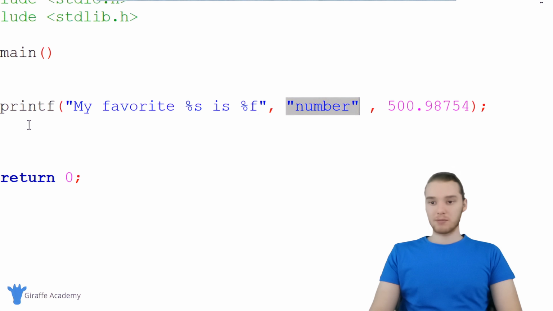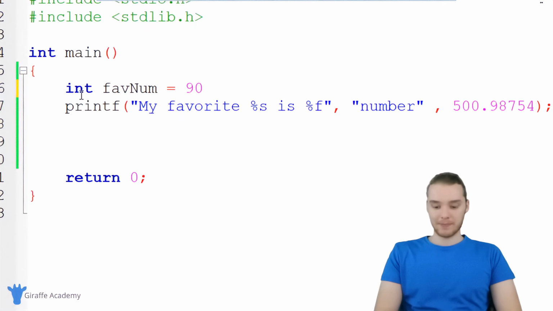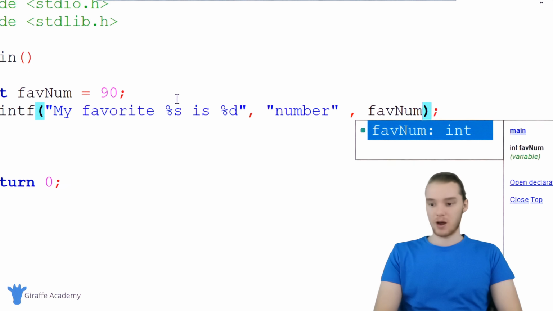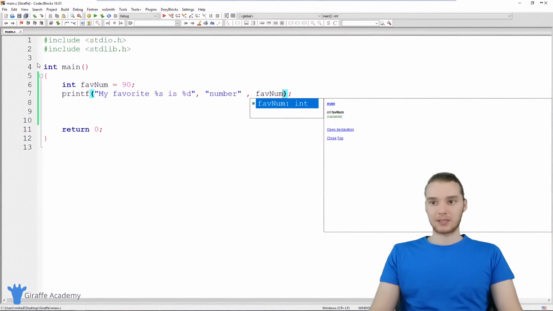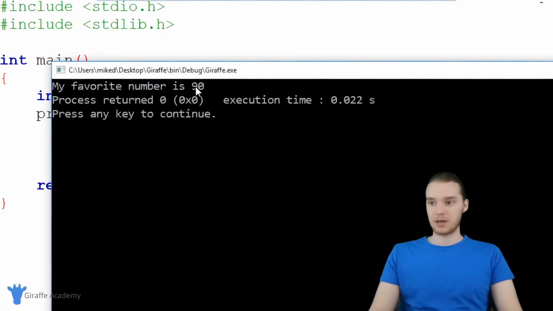And where these really become useful is when we have variables. So if I was to create like a number variable up here, I could call it like favnum, set it equal to 90. I can use this variable and print it out inside of this printf. So over here, we could make this %d, and instead of printing out this number, we can just access that variable. So I could say favnum. And this will allow me to print out that variable using that printf function. So my favorite number is 90.